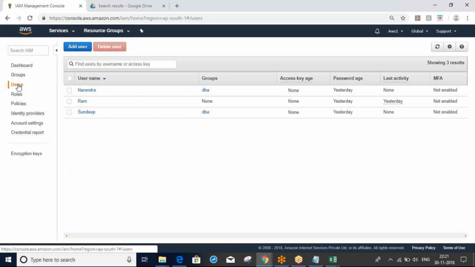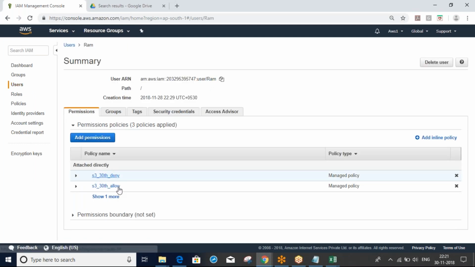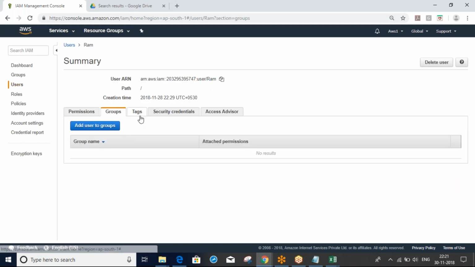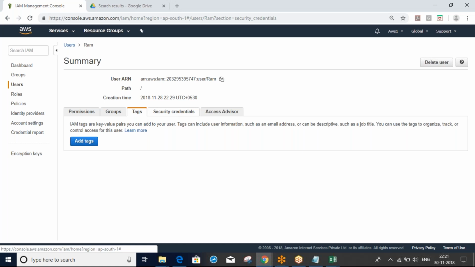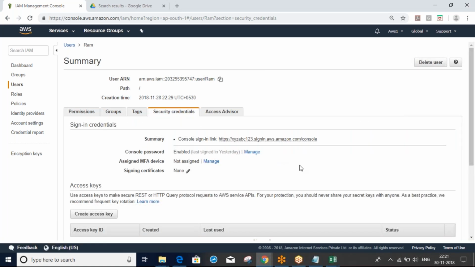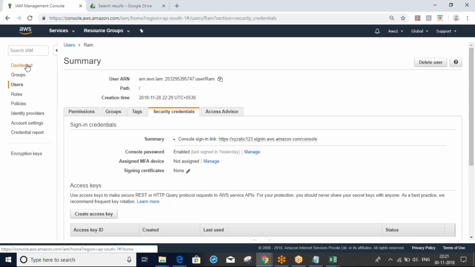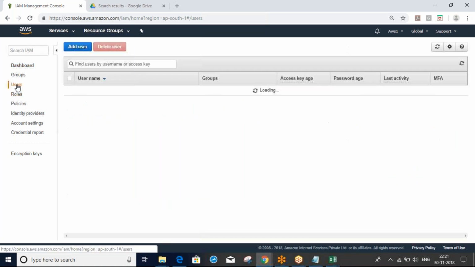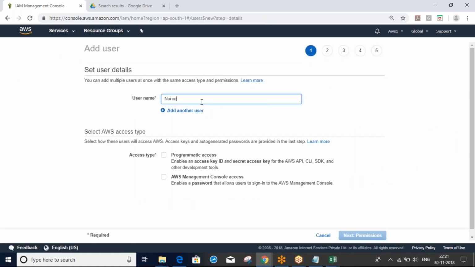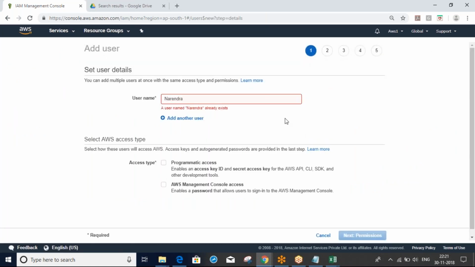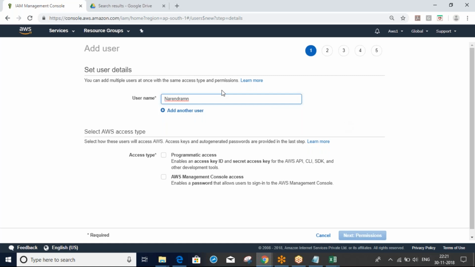Take one user. Here these are the secret credentials, right? What I will do is create a new user. Add user. Narendra, it exists already? Okay.